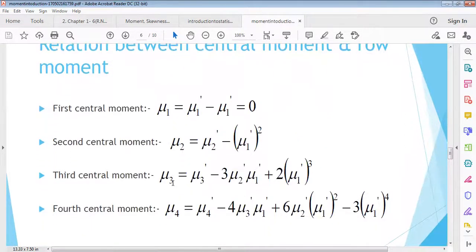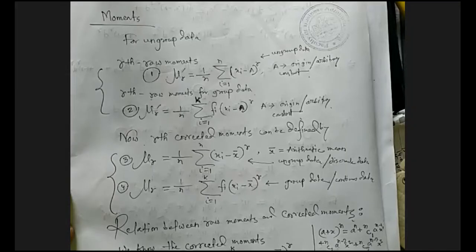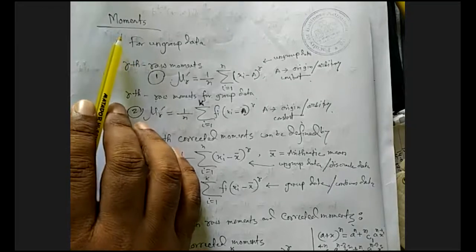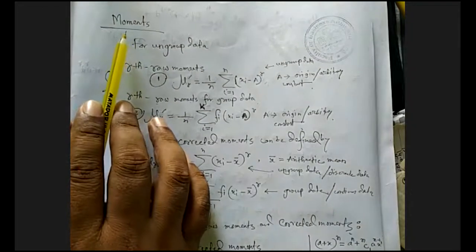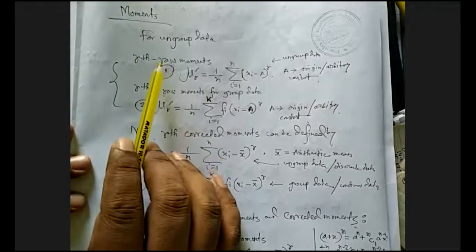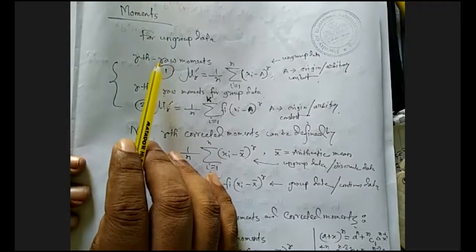And we will try to establish the relationship. The first central moment can be written as 0. The second raw moment will be this, and we have to try to establish this relationship. Now we have understood what moments actually are, and we have to define them in a generalized form.